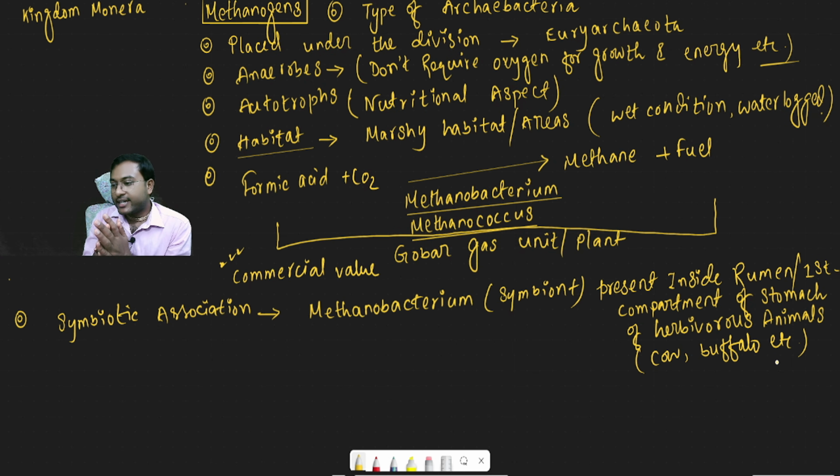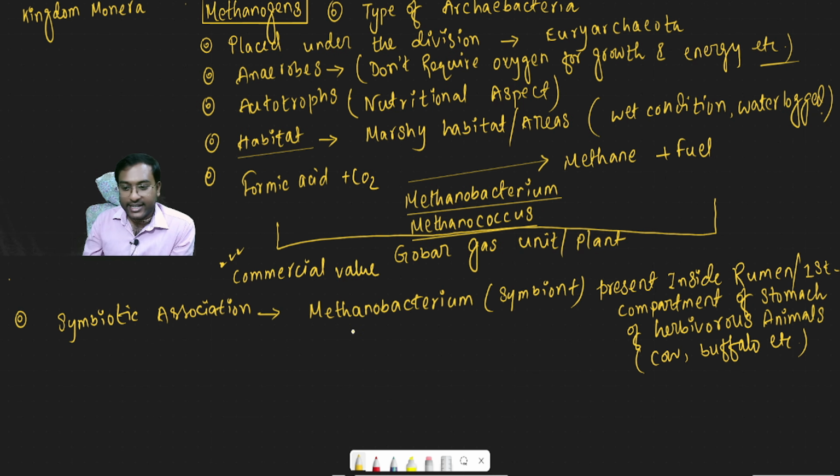They are called symbionts because they are present inside the rumen, the first compartment of the stomach of herbivorous animals like cow and buffalo. That's why this association is known as the symbiotic association, and it is very important for your exam purpose.